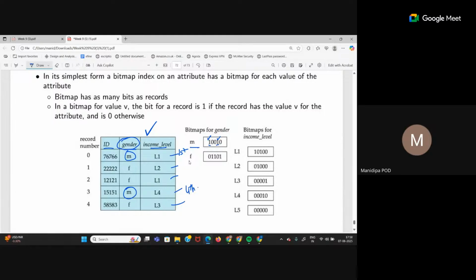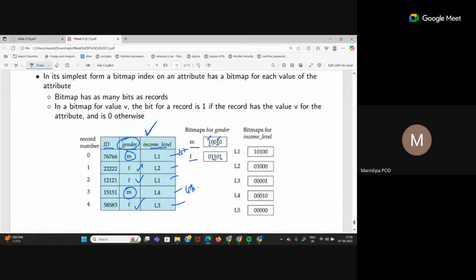Similarly, if I want to find the bitmap for female, in which rows is female present? Second row, third row and fifth row. So the second bit, third bit and fifth bit are 1, rest are 0. Total number of bits represents the number of rows, right? 5 rows, so 5 bits. So from this you can understand one thing, that we only create a bitmap index for those attributes where there is a smaller number of unique values.